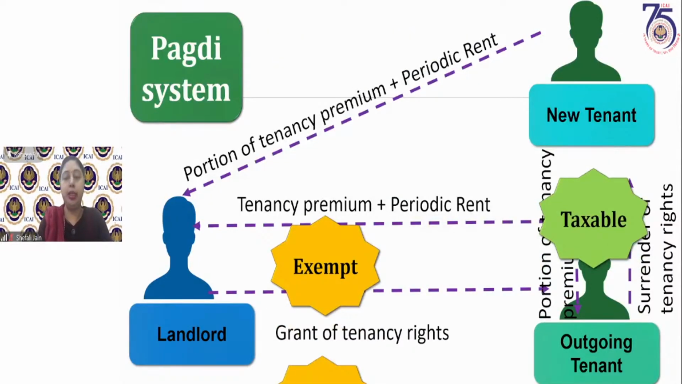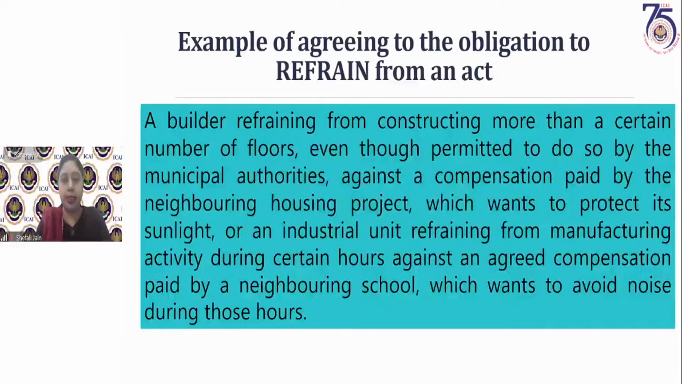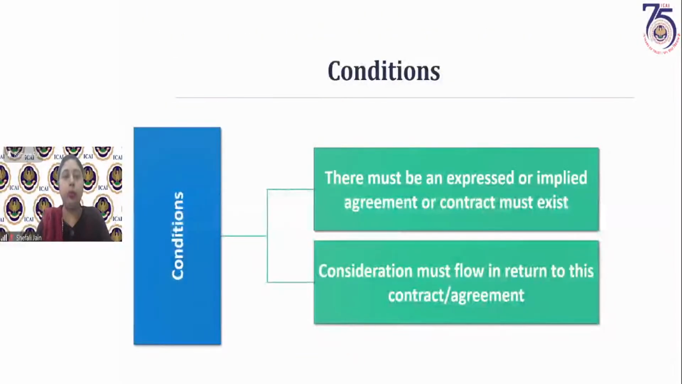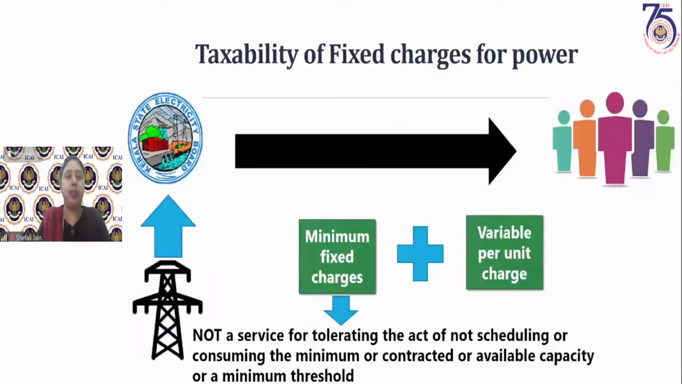Thereafter we discussed another clarification, regarding the applicability of GST on liquidated damages, compensation, and penalty out of breach of contract and other provisions of law. Here we discussed para 5E of schedule 2, and we discussed certain examples also. Hope this is clear to you. Here I received some queries regarding the fixed charges for power charged by the power generating companies. So we will discuss this aspect of the clarification once again.